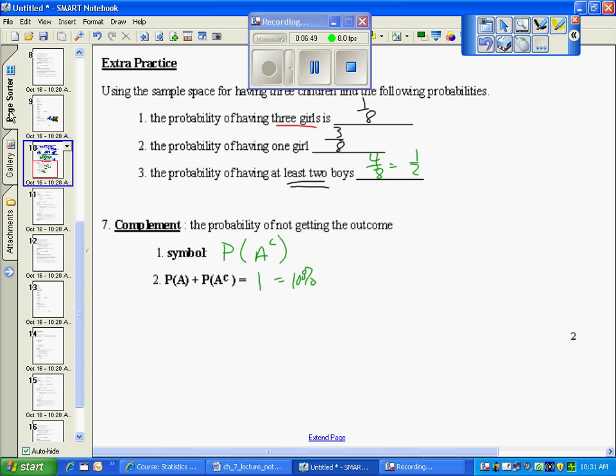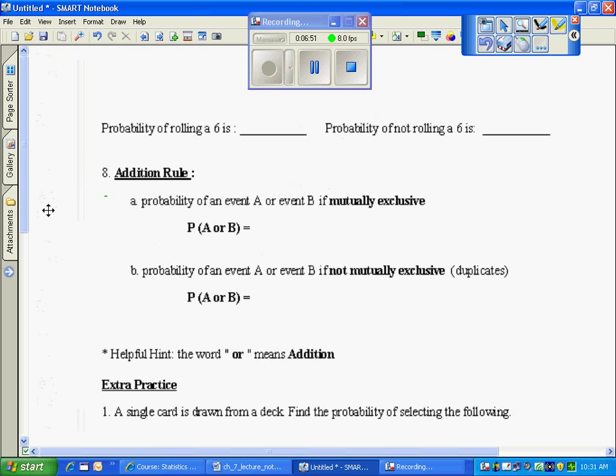So if I look at an example, the probability of rolling a 6. Well, we know the sample space contains 6 numbers, 1, 2, 3, 4, 5, 6, and there is 1 six on a single die. So what's the probability of not rolling a 6? Getting the 5 other numbers out of the 6 possible, and if you add those up, you get 6 over 6, which is 1, or 100%. So those 2 are complements, or opposites of each other.